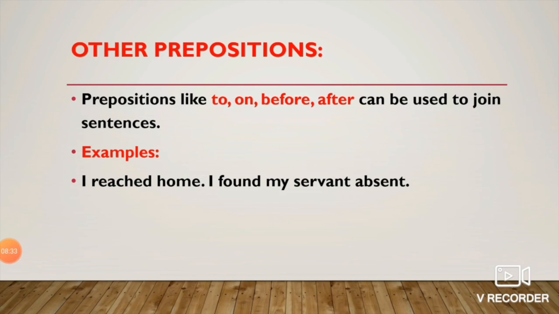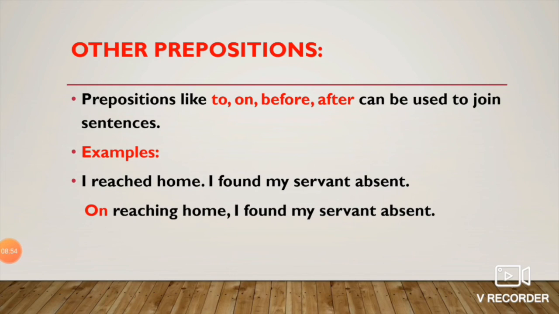I found my servant absent. Now in both the sentences, again subject is same, so we'll use I once only. So we can join these sentences using preposition on. On reaching home, I found my servant absent.